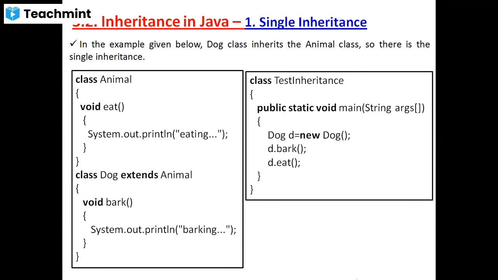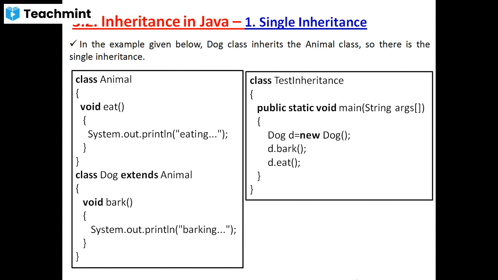Very good. That's why I'm going to create the object of the subclass. The subclass name is Dog. How to create an object? By using the new operator, as we already discussed. Dog d = new Dog(); This statement is called object creation. Understood?